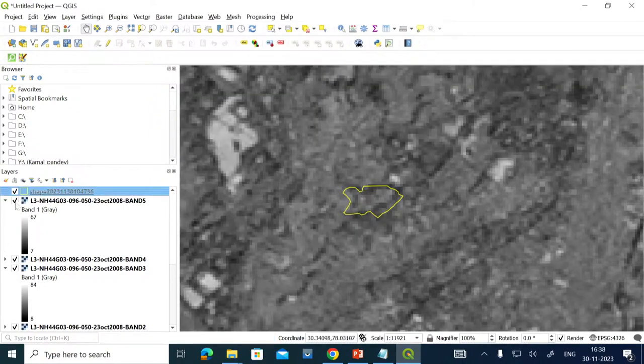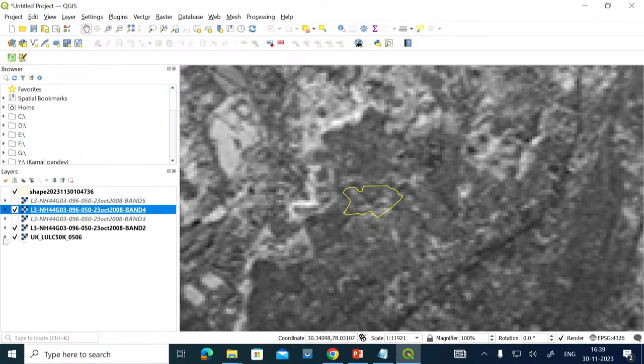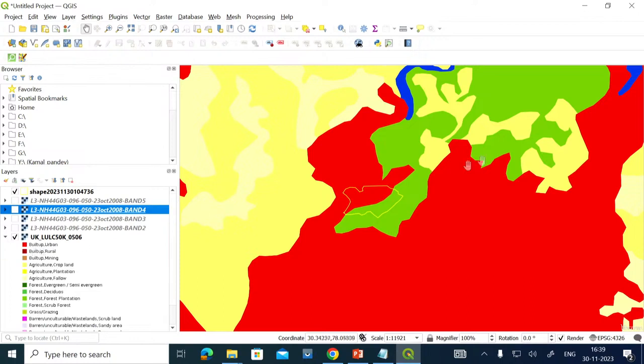And you can just switch off these bands like this, all the 4 satellite bands we were able to see here. Okay, so again you can see some of the portion is green, and in some of the portion it is showing red. Red was basically the built up land. So some part is built up, some part is green also within this boundary.